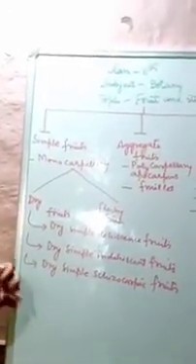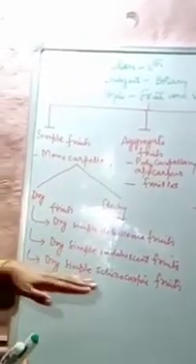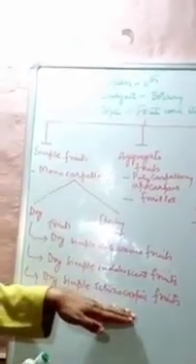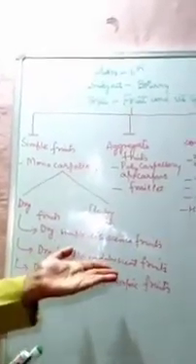What happens in a dehiscent fruit? We will see that these fruits rupture and release the seeds. In case of indehiscent fruits, the fruits do not rupture in order to release the seeds. In schizocarpic fruits, we will see that they are in between the dehiscent and indehiscent fruits.